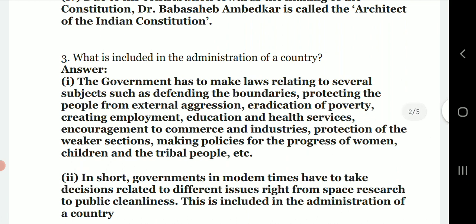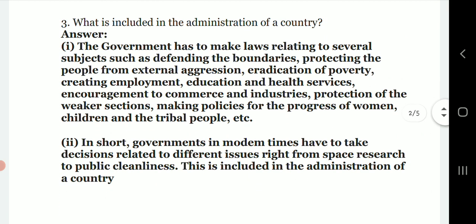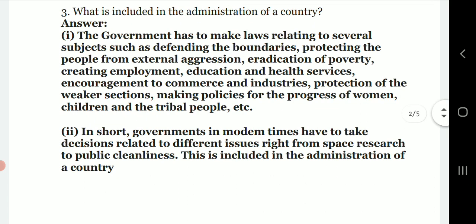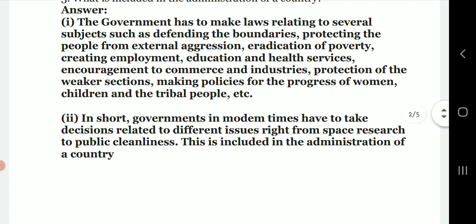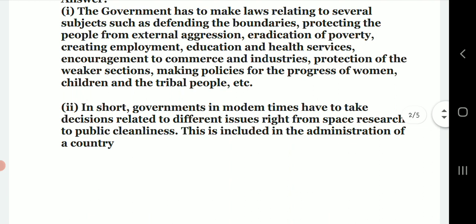Then, what is included in the administration of the country? The government has to make laws relating to several subjects such as defending the boundaries, protecting the people from external aggression, eradication of poverty, creating employment, education and health services, encouragement to commerce and industries, protection of the weaker section, making policies for the progress of women, children and the tribal people, etc. In short, governments in modern times have to take decisions related to different issues, right from space research to public cleanliness. This is included in the administration of a country.